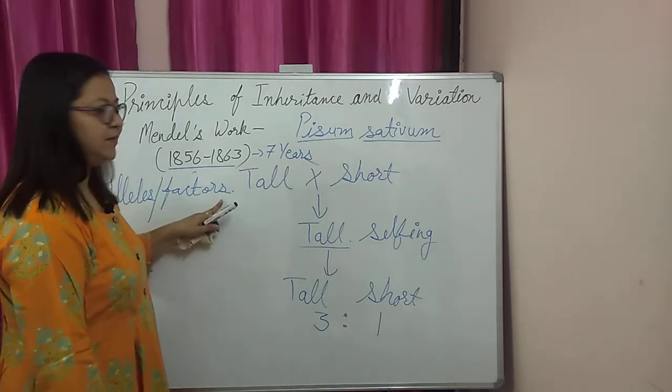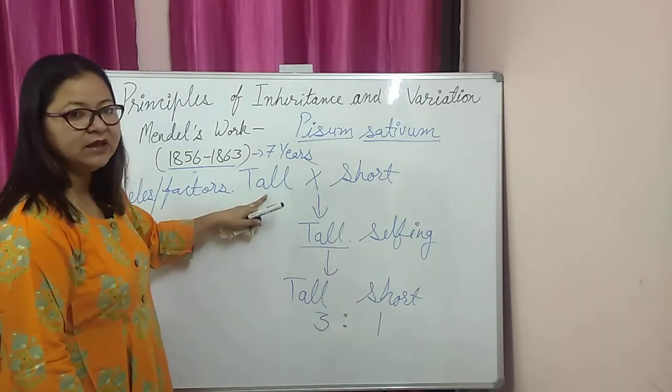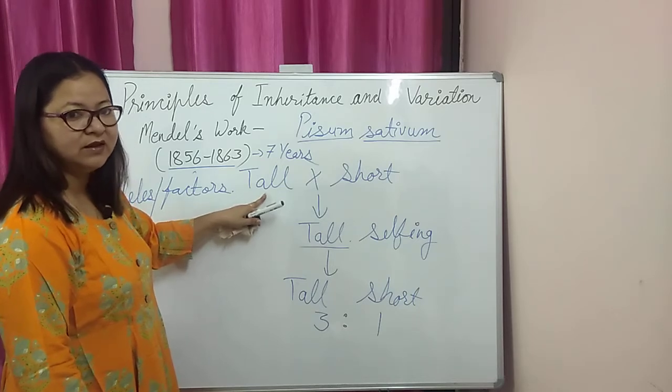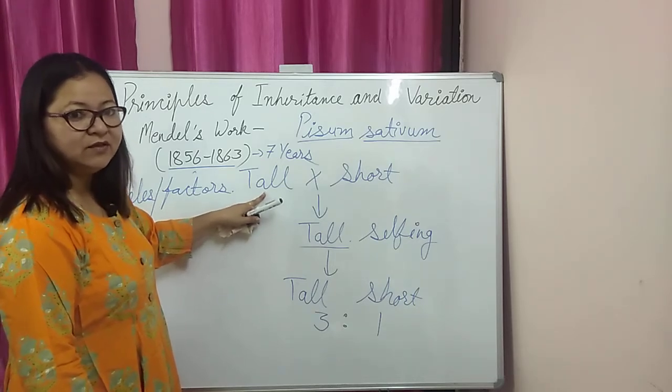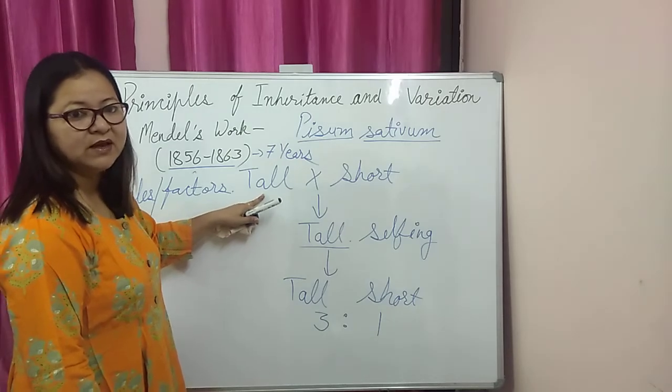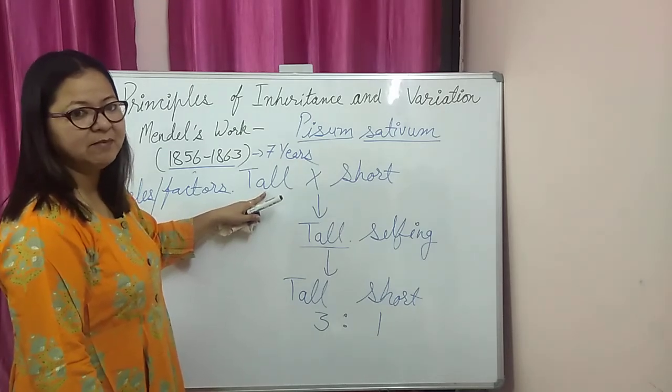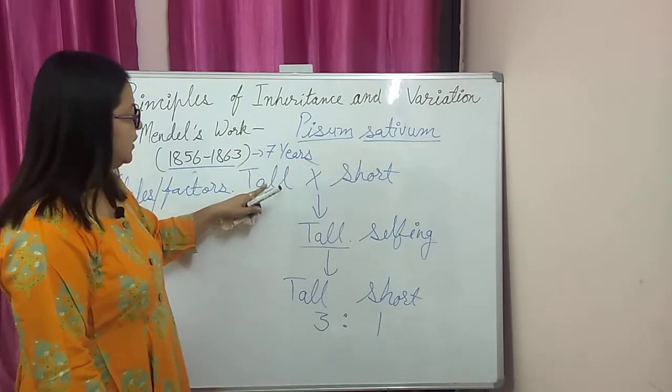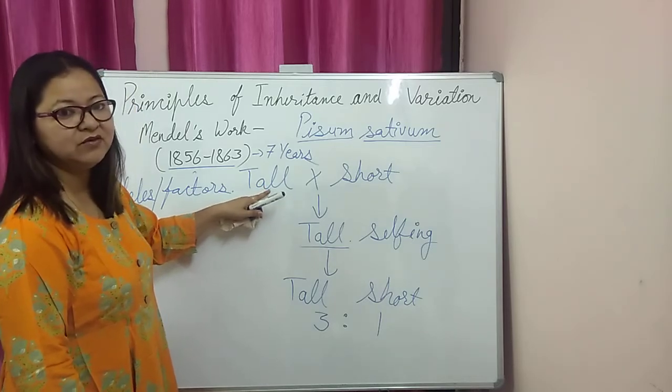Mendel explained that for each and every character in any organism, there are two factors, and he used symbolic notation, capital and small letters, to represent these traits.